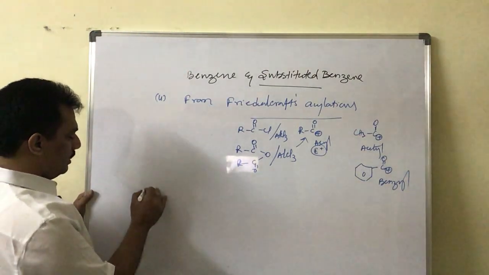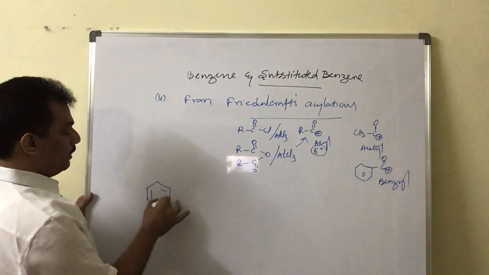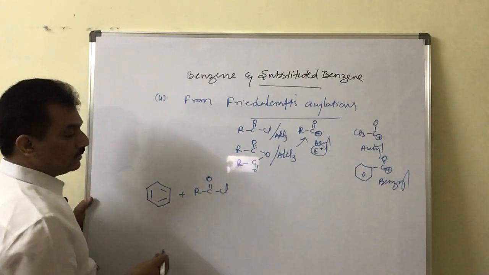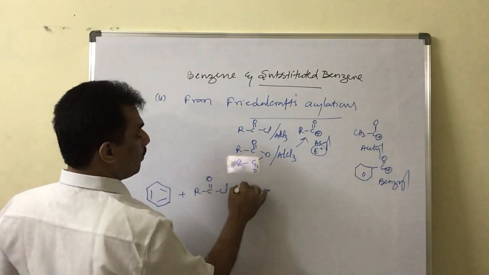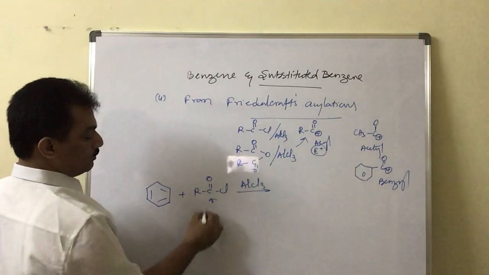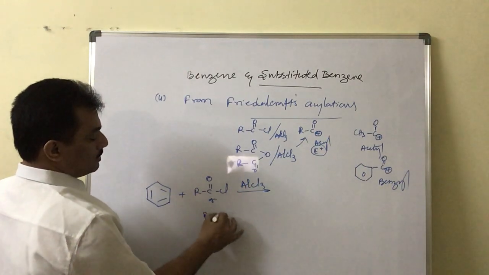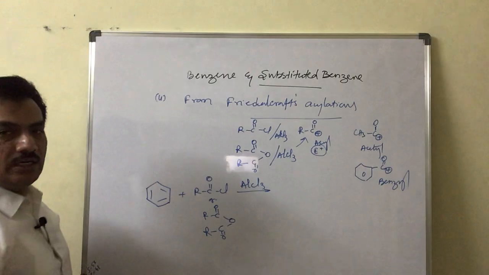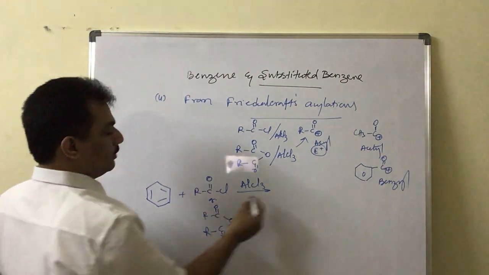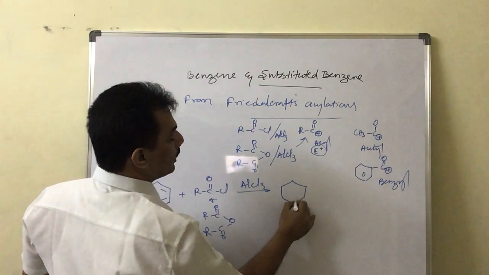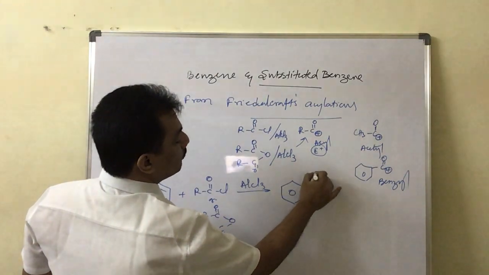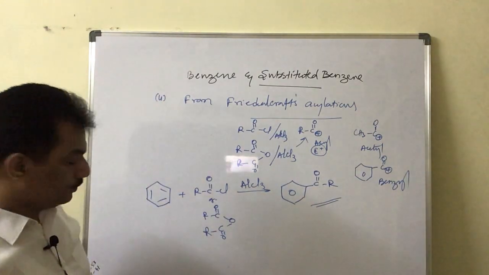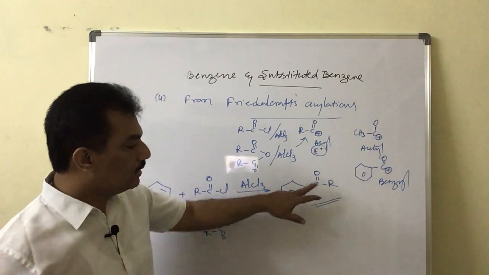In such a case, benzene, when treated with this acyl group, that is the acylating agents, in presence of AlCl3, it may be RCOCl or RCOOCOR, acyl chlorides or acyl anhydrides, undergoes electrophilic substitution forming aromatic ketones, alkyl phenyl ketone.